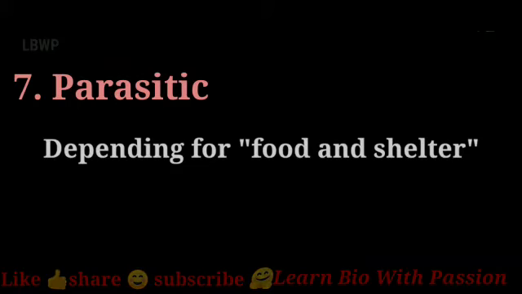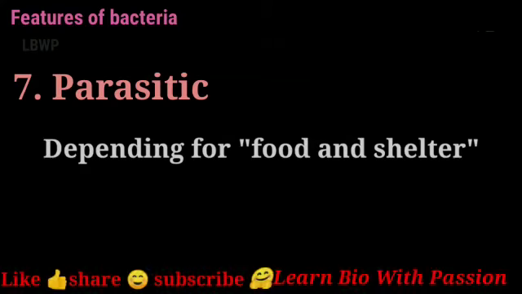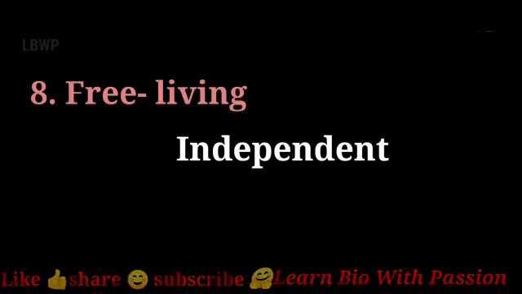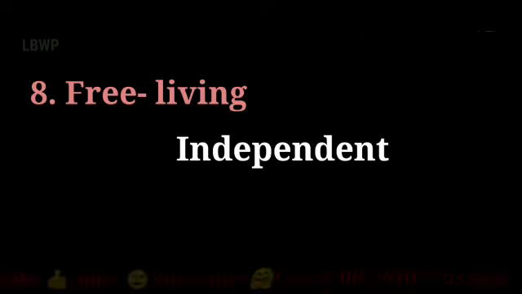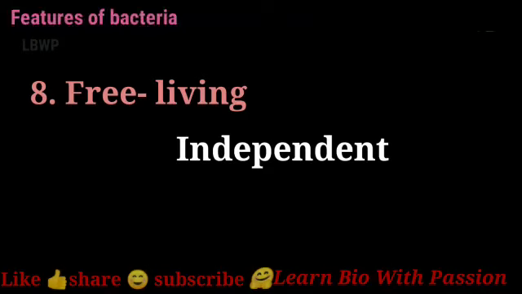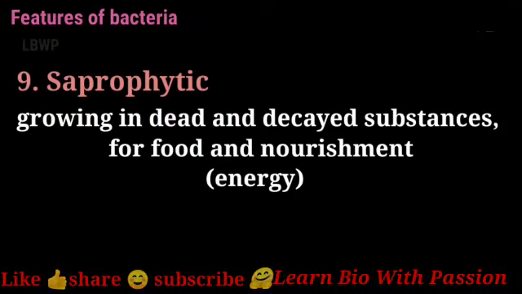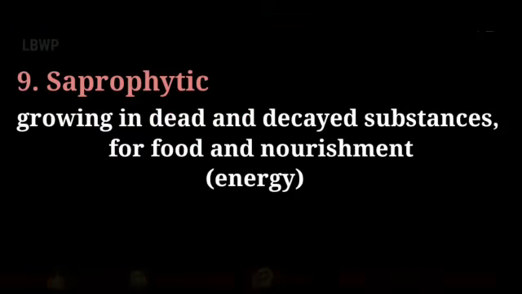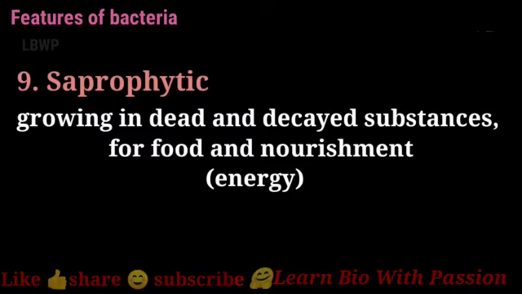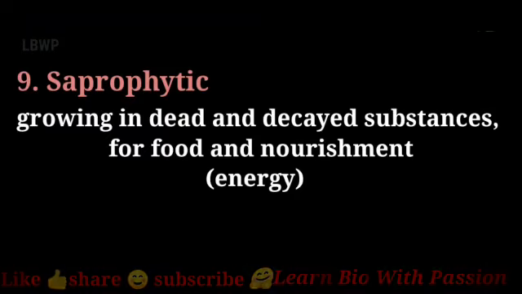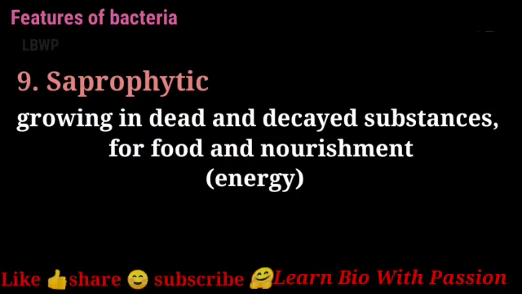Some bacteria depend on other organisms in order to have food and shelter. Such an organism is said to be parasitic in nature. But some are independent, and such an organism is said to be a free living organism. Some bacteria are saprophytic in nature, that is, saprophytes depend on other organisms, mainly dead organisms, in order to have food and nourishment or energy.